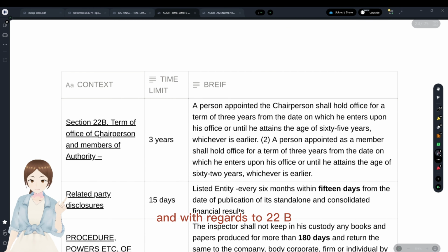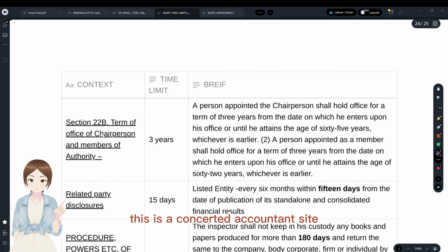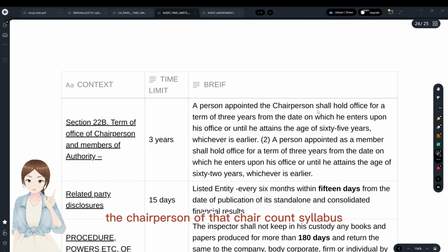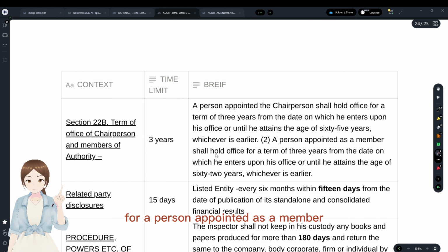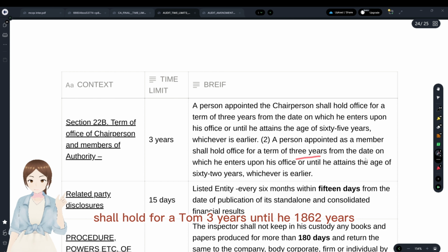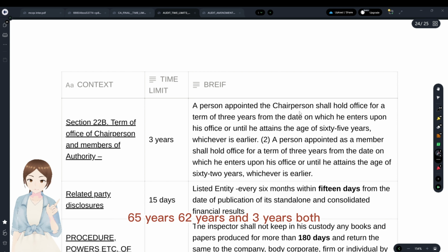And with regards to 22B, this is again the Chartered Accountants Act. The chairperson of that council has to hold office for 3 years or till 65 years of age. Or a person appointed as a member shall hold for a term of 3 years or till he attains 62 years. 65 years, 62 years, and 3 years both.